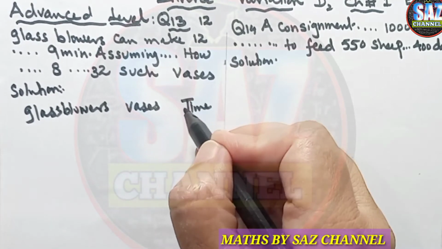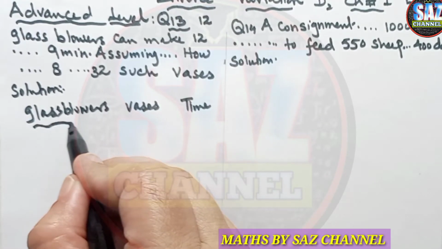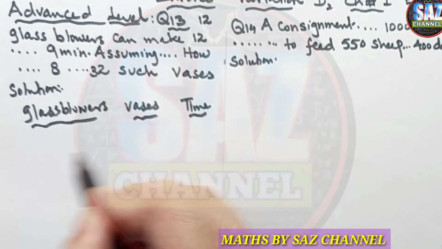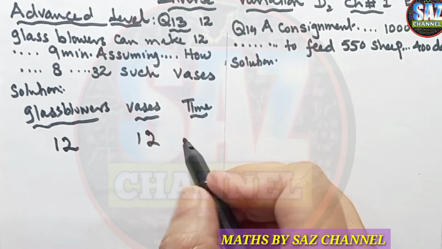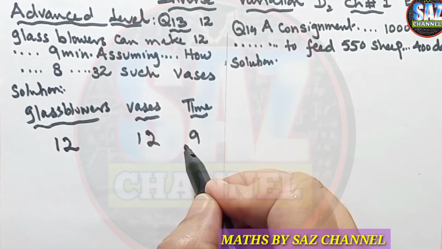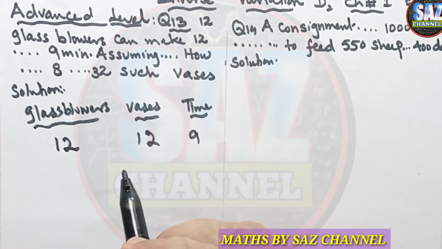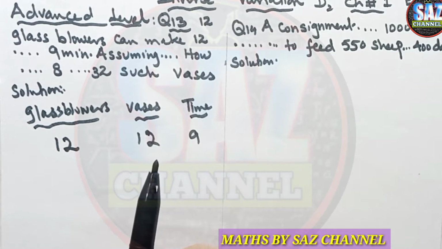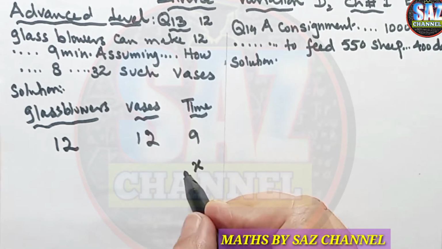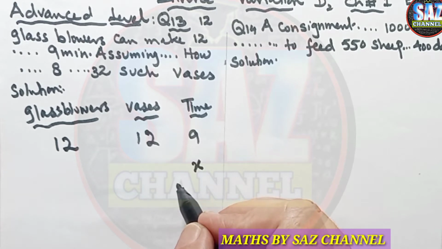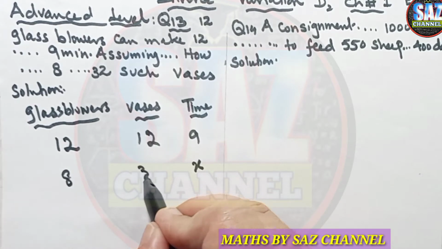We have these three quantities, and the question says that 12 glass blowers can make 12 identical vases in 9 minutes. Then what we have to find, as all glass blowers are working at the same rate, is how long, meaning the time, it will be taken by the 8 glass blowers to make 32 such vases.